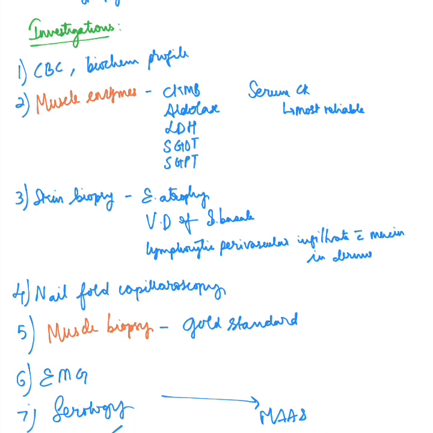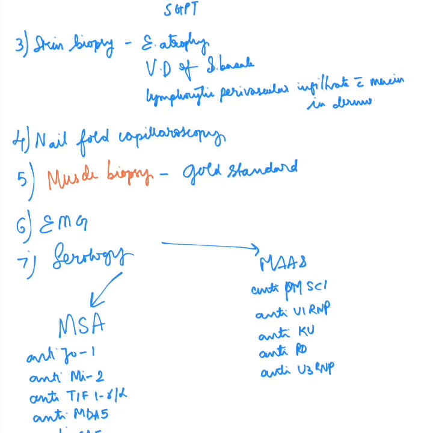There can be loss of capillaries in areas where they are normally present, and there can be bushy capillaries, capillary hemorrhages, or twisted or enlarged capillaries, etc. Muscle biopsy is the gold standard investigation. It shows perifascicular atrophy. There can be muscle infarcts and necrosis. There can be loss of myofibrils and capillary necrosis, and even inflammatory infiltrate is present in the septa, around the vessels, and inside the fascicles. Then electromyography is sensitive for inflammatory myopathy, and it is helpful in selecting the muscle for biopsy.